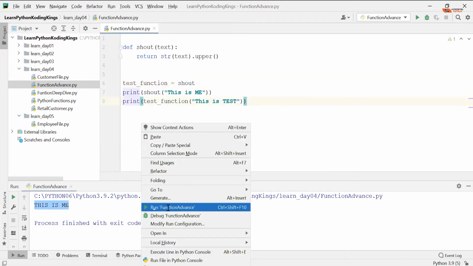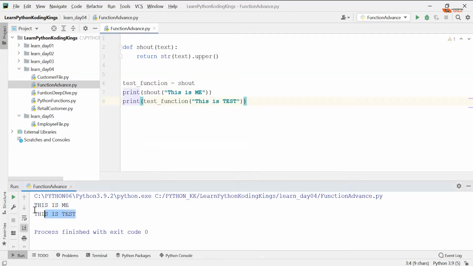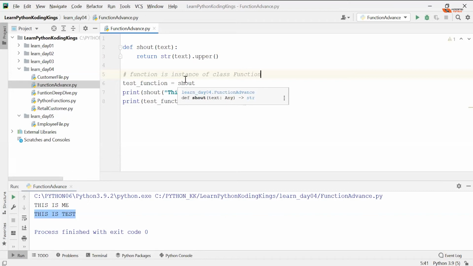Let's see. And you got that. Got it? Because Python treats a method or function as an instance of the class function. Good with that? And you're just assigning one function to another.